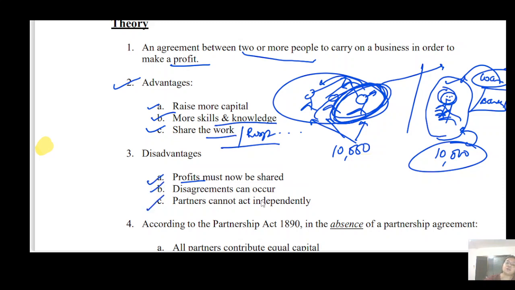Third, partners cannot act independently. They can't say, I want to do that, so I will. No, every decision is taken with the consent of all. If they want a new partner in the business, consent is taken. It is not that A wants another partner in the business, so the other partner can be admitted. No. So they can't take any decision independently.